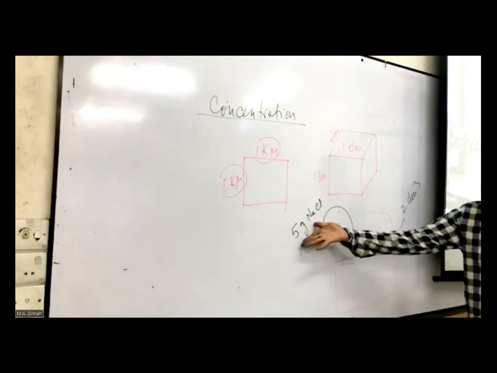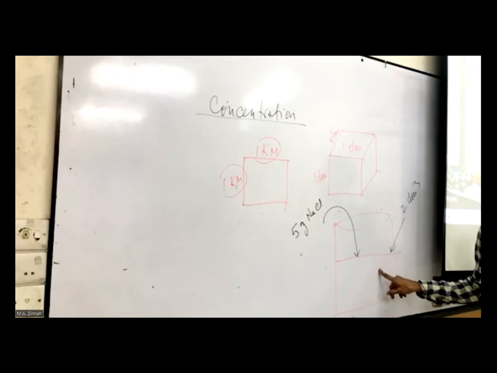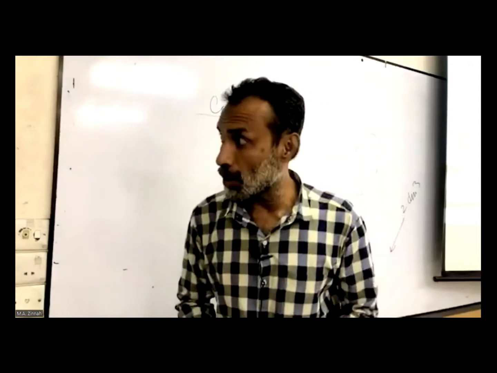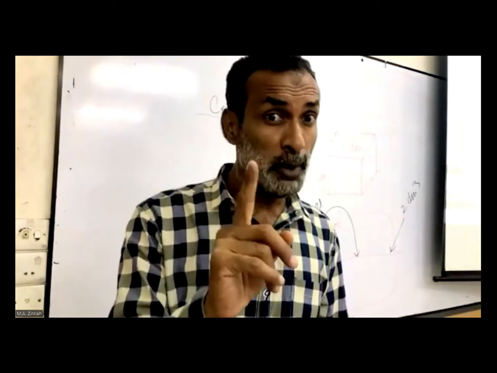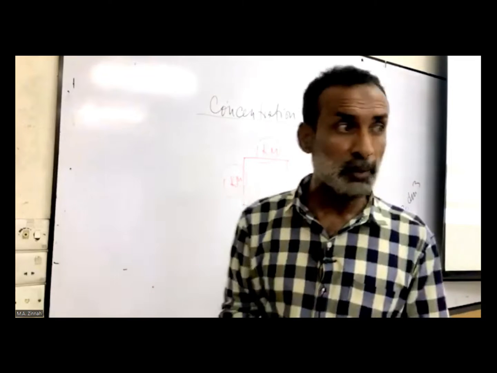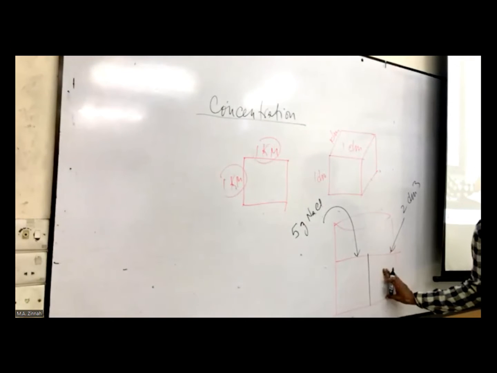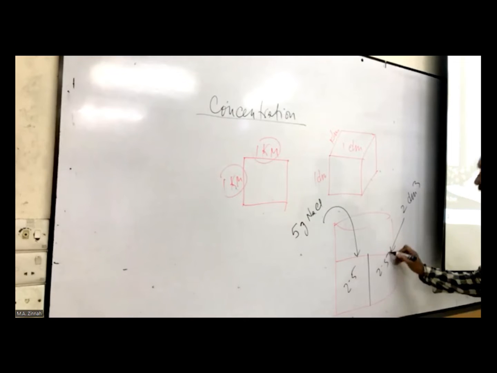2.5. 5 in 2 dm cube, right? But this is not called concentration. How much dissolve in 2 dm cube? This is not concentration. Concentration is when how much dissolve in every dm cube. 1 dm cube. বুঝে গেছে? 1 dm cube কতটুকু dissolve করা আছে? So here is 1 dm cube, here is 1 dm cube. তাহলে 1 dm cube কত আছে? 2.5 gram.